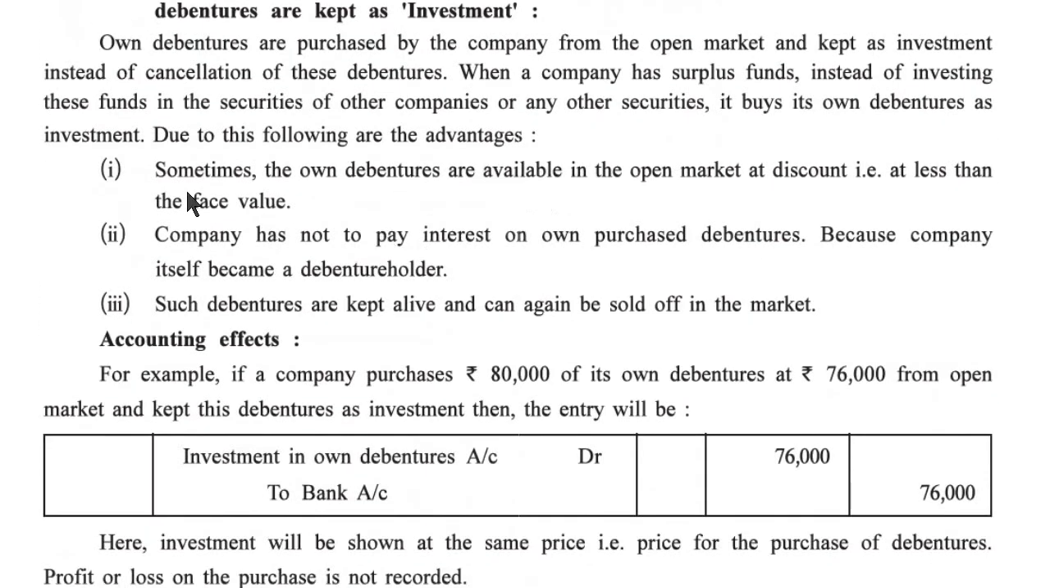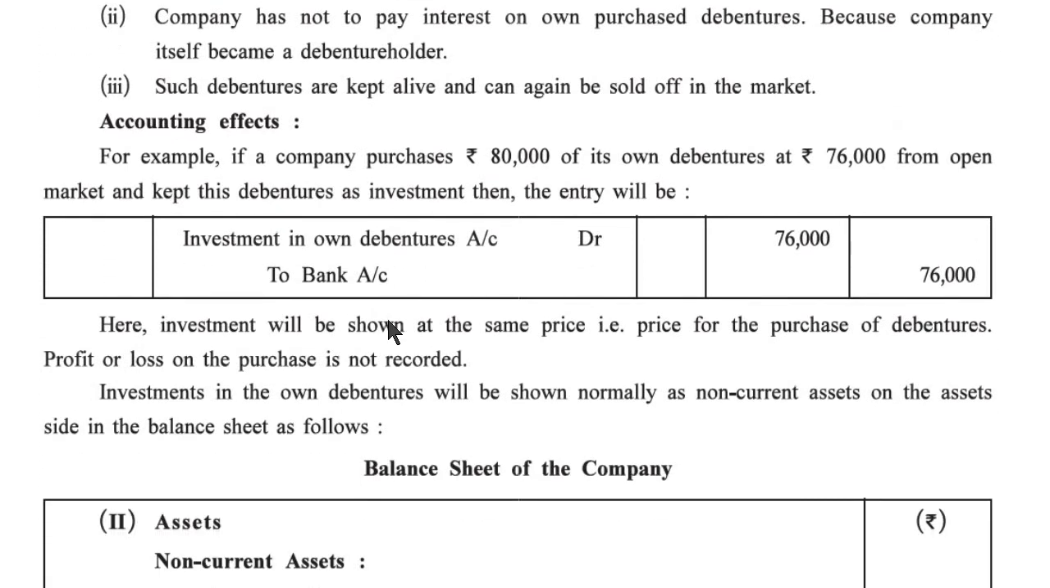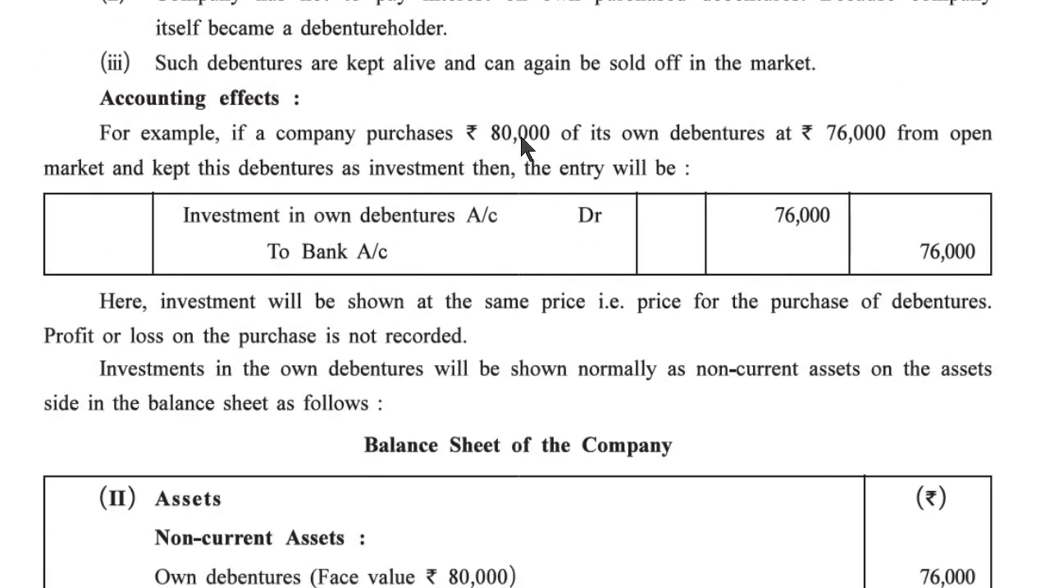First, sometimes own debentures are available in the open market at a discount, at less than the face value. Second, the company does not have to pay interest on own purchased debentures because the company itself becomes a debenture holder. Third, such debentures are kept alive and can again be sold off in the market. Accounting effect. For example, if a company purchases its own debentures of 80,000 at rupees 76,000 from the open market and keeps them as an investment, then the entry will be investment in own debenture account debit 76,000 to bank account 76,000.